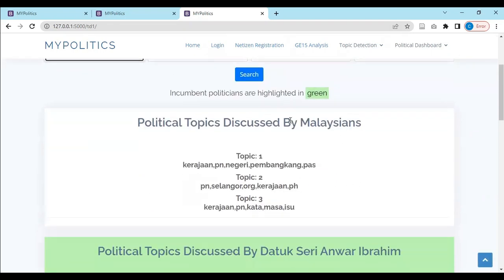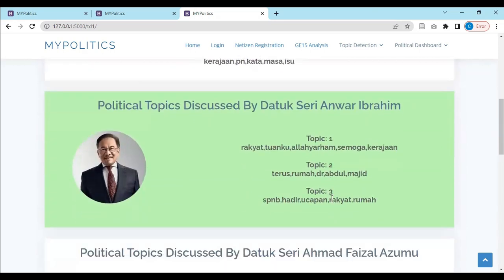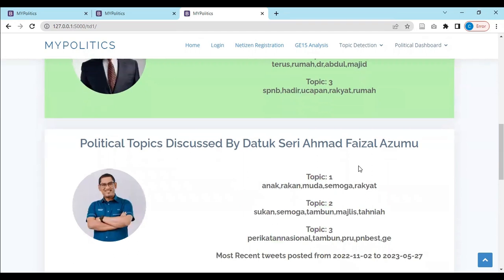So we can first see the political topics that are discussed by Malaysians. The first topic is talking about Pembangkang and PN. The second topic is talking about Selangor and Kerajaan PH. And the third one is talking about the current issue. And then we can see that Anwar is competing in this parliamentary seat. So we can see the topics mentioned by PM Anwar, as well as the political topics mentioned by Dato Sri Ahmad Faizal Azumu right here.